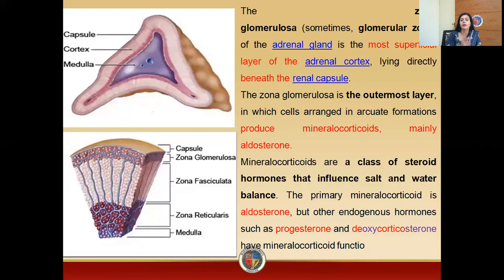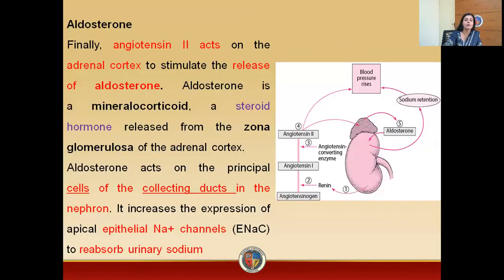So there are different types of mineralocorticoids, for example, progesterone and deoxycorticosterone. Among them, the most important regarding blood pressure is aldosterone. So aldosterone will now act on your nephron. Now, which part of the nephron? It will act on the cells of the collecting duct.